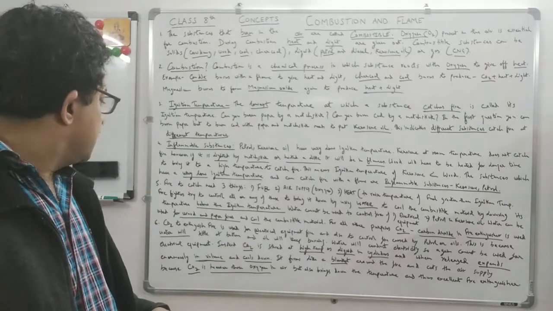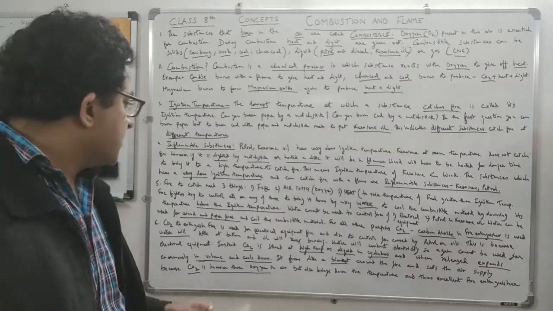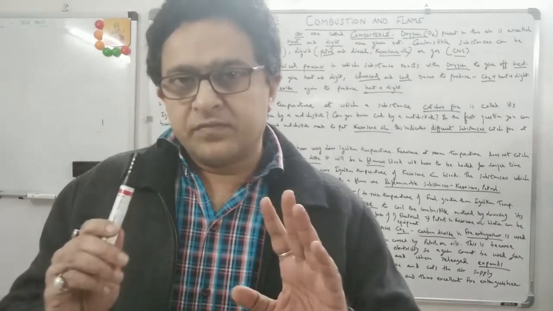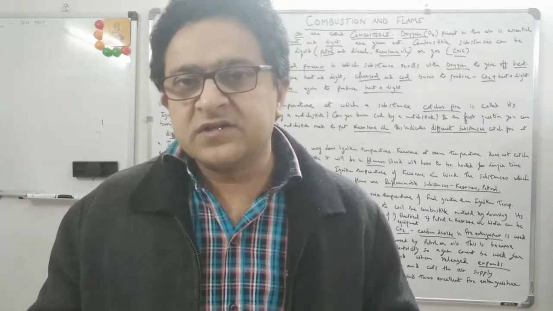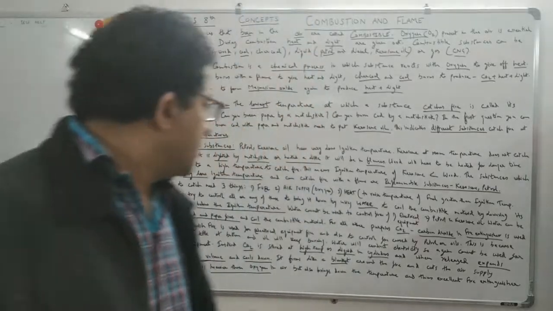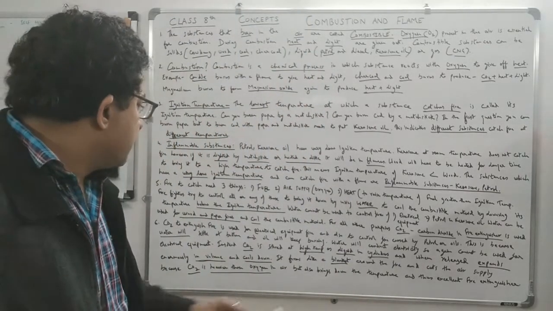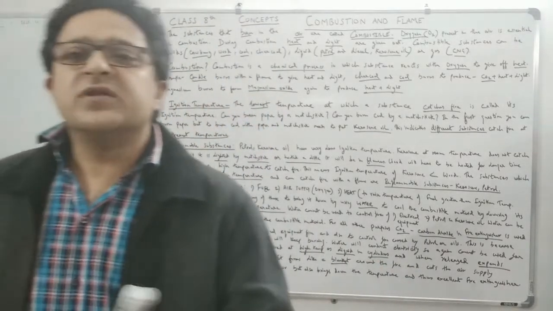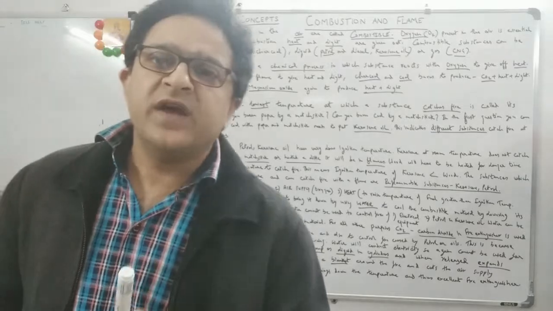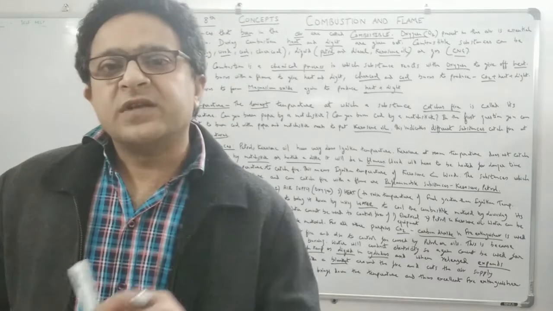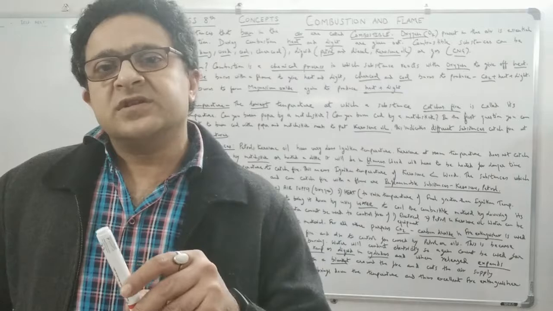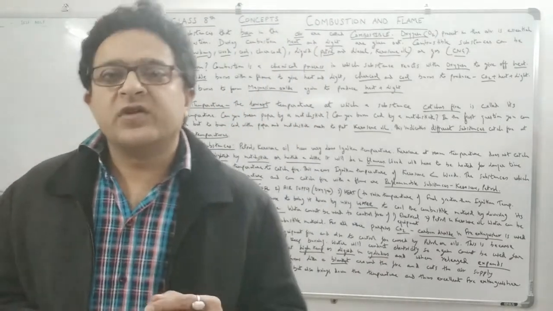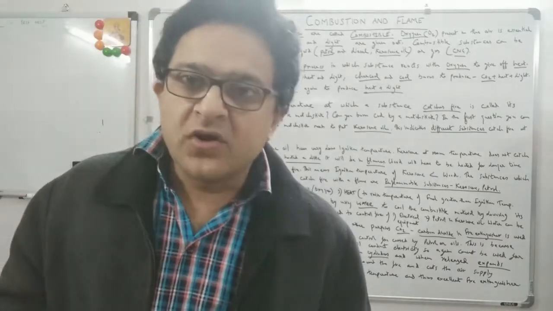Also, there's one more thing here. CO2 is heavier than air or oxygen. CO2 is heavier than oxygen. So it will surround itself on the substance. So it forms like a blanket around the fire and cuts the air supply. Basically, when it forms a blanket around the instrument which has caught fire, it will cut the air supply because it will settle over the air or oxygen in the atmosphere. CO2 is heavier. It will not allow the oxygen to be there. It will cut down the oxygen supply.